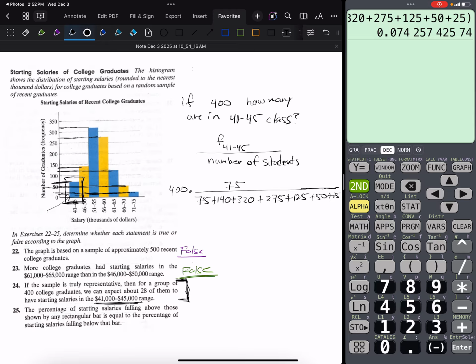And I'm going to get approximately 29.7. And I'm going to say, you know what? We did not have exact numbers. I guessed a lot on the heights of those bars. And so 29.7, with all of the approximation that we did there, is a pretty close approximation. And so I'm going to go ahead and say true here.